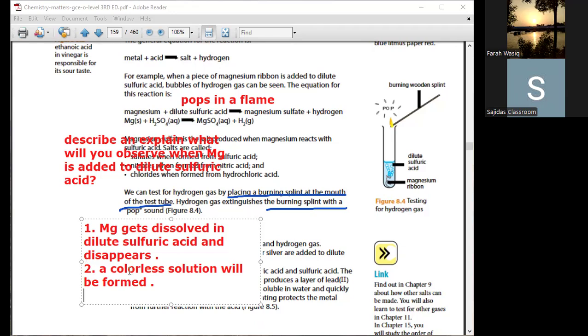So magnesium gets dissolved in dilute sulfuric acid and disappears. A colorless solution will be formed. Third thing is liberation of hydrogen gas. We will notice the bubbles of hydrogen. Excellent. One thing more: bubbles of a gas will be seen.